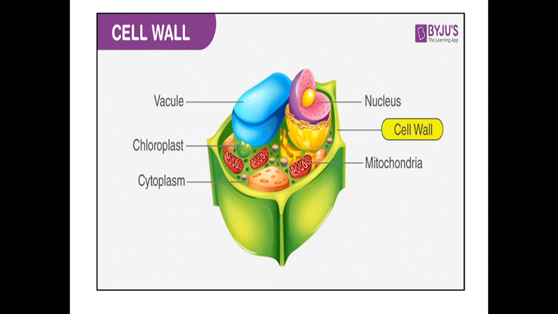But why is the cell wall not present in the animal cell, or why is the cell wall present only in the plant cell? There is a reason behind this. Now see, if there is an extreme condition outside, in the environment, if there is lightning, strong wind, heavy rain, what will happen to animals and plants?